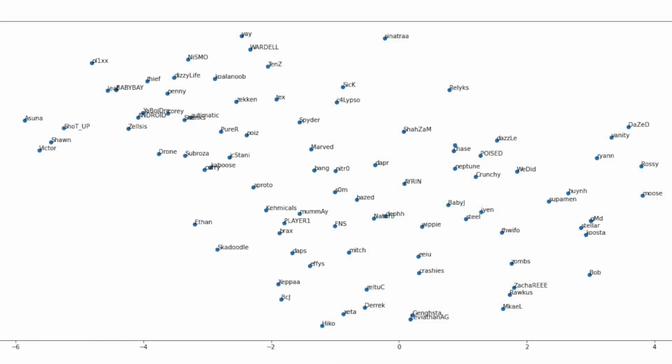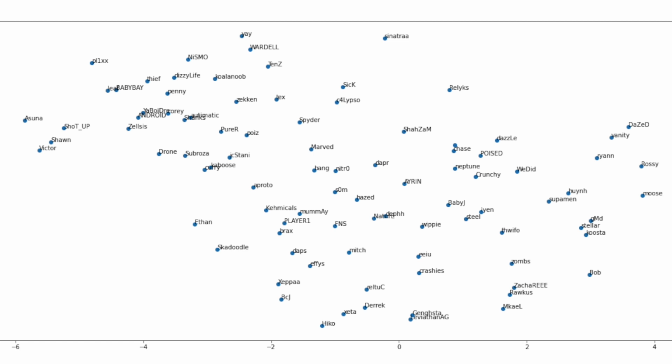Let's first take a look at the NA player embeddings. What you're looking at now is a 2D visualization of the player embeddings using an algorithm called t-SNE. While these points themselves are not actually the embeddings, points close in this visualization should correspond to player embeddings that are also actually similar to each other. When I saw this visualization, I was pumped, because it looks to me like the embeddings are capturing meaningful information.